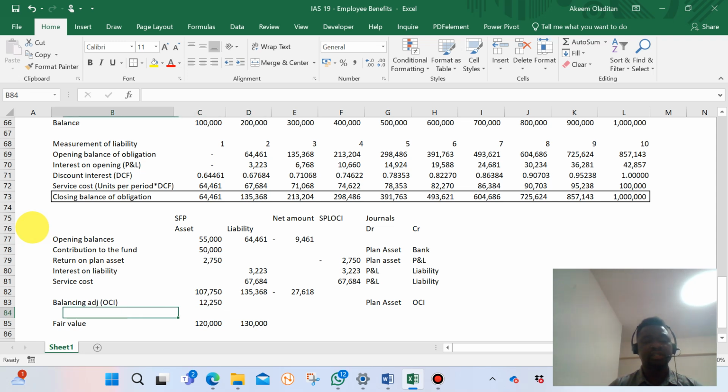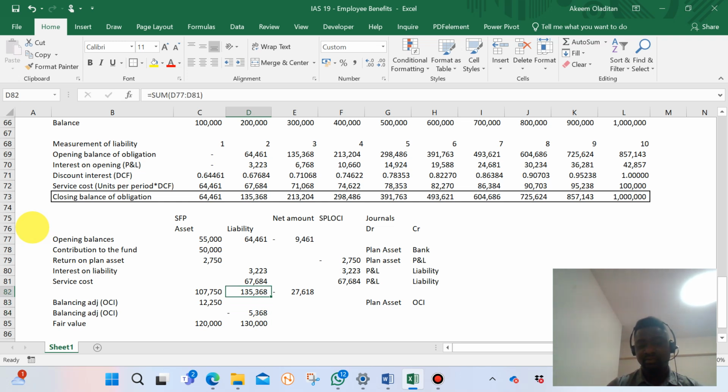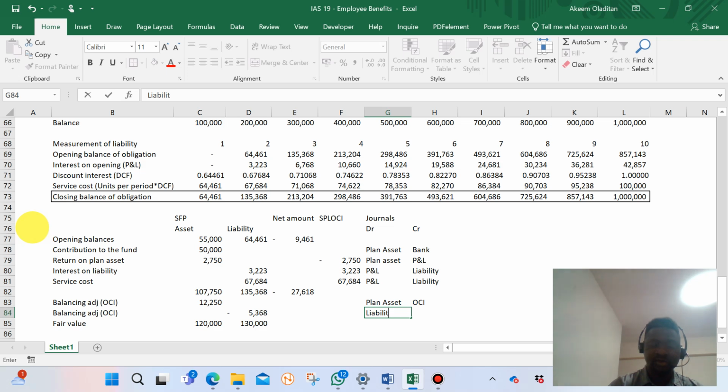The other one is the balancing adjustment, OCI, also for liability. So we have this liability, and if liability reduces, can you see our liability in the books, I mean the present value of the liability, is 135,368, but the fair value of the liability is actually 130, so our liability has reduced. So in this case also, we debit our liability because liability has reduced, and we credit our OCI. So it's the same thing.